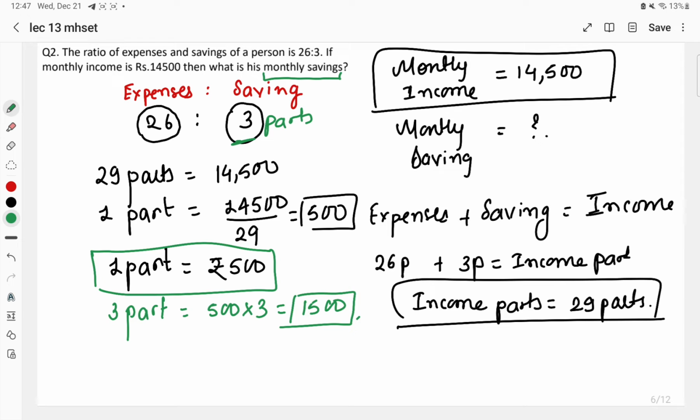Income मिल जाएगा. तो 29 parts, it means 26 plus 3 parts is equal to 29 parts is equal to what? The total monthly income. Monthly income की भी value हमें पता है, that is 14,500. इसलिए 29 parts is equal to 14,500. इसके ऊपर से मैंने एक part की value निकाली, that is equal to 14,500 upon 29. So एक part की value क्या आई? 500 rupees. 500 rupees अगर एक part की value है, हमें निकालना क्या था? Monthly savings निकालना था. हमारे पास savings के parts में available है value, that is 3 parts.